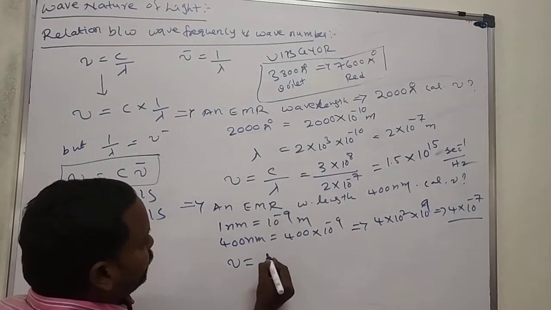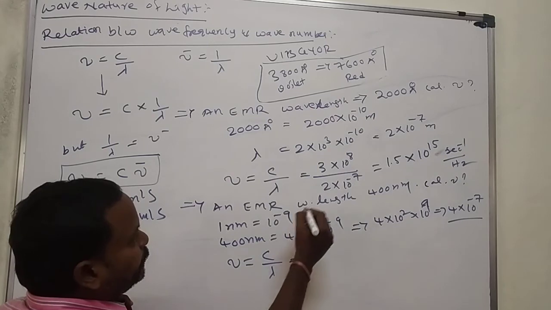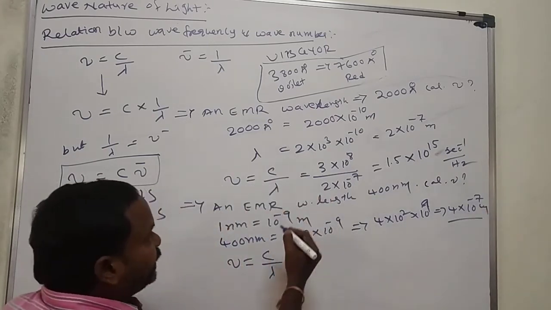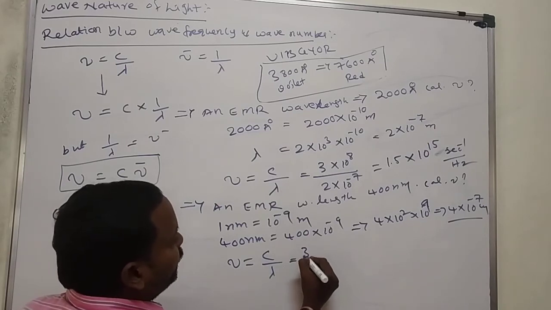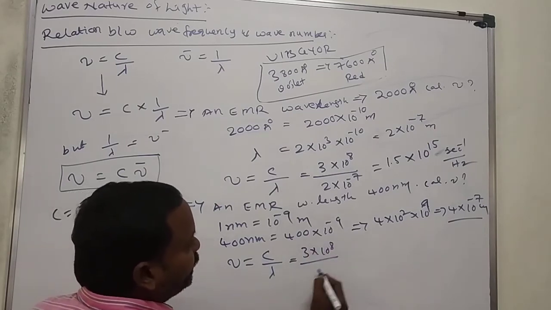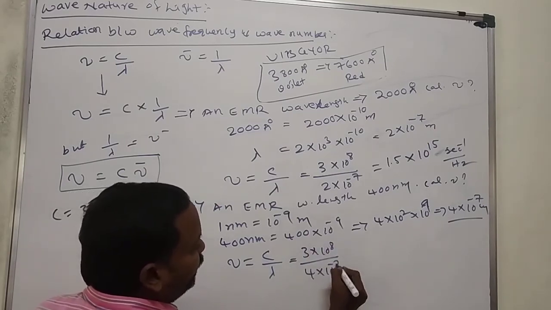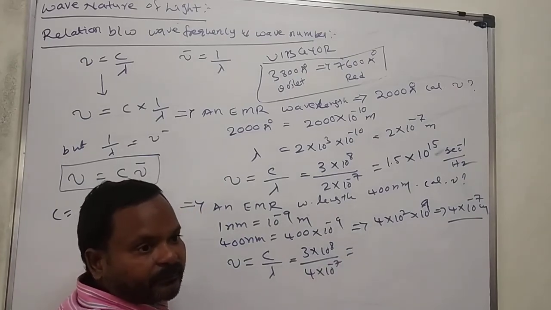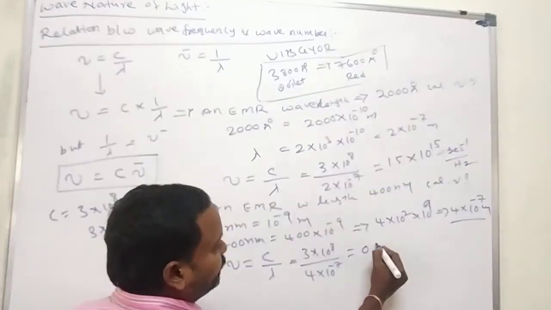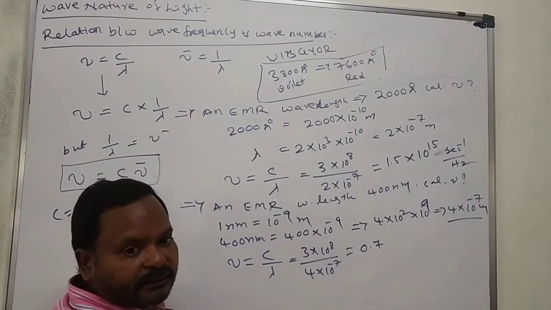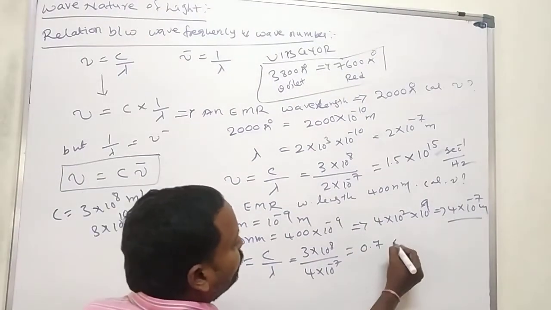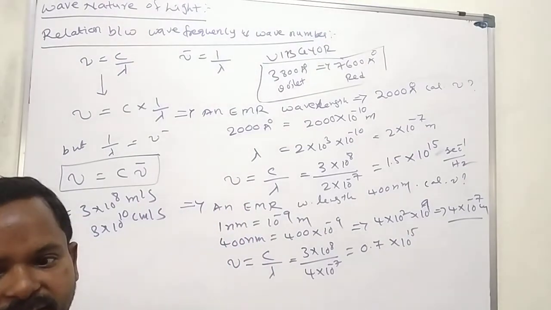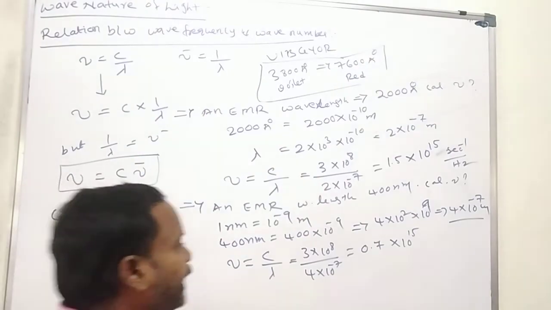Next, nu is equal to C by lambda. Here it is already converted into meters, so you take meters. 3 into 10 to the power of 8 by 4 into 10 to the power of minus 7. 3 by 4 is 0.75, so 0.75 into 10 to the power of 15. Will you write it like this?